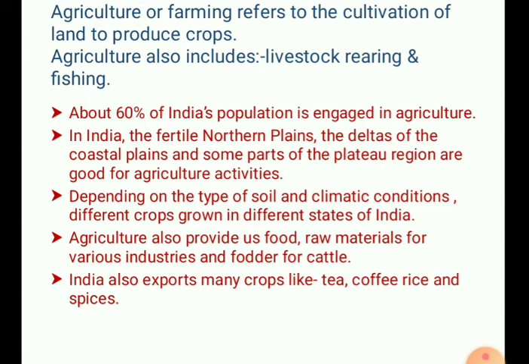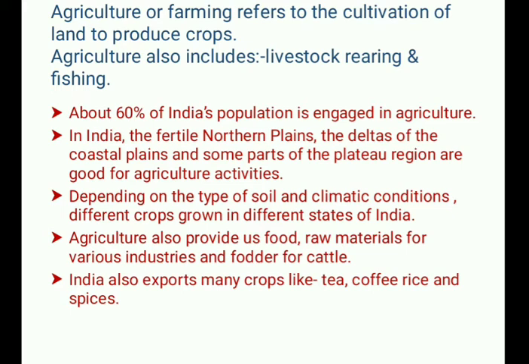Now, if you see here, agriculture or farming refers to the cultivation of land to produce crops. Agriculture also includes livestock rearing and fishing. So in agriculture, not only the crops or fruits or vegetables, but farming animals, cattle rearing, and fishing, everything comes in that, where the people are engaged with the occupation.